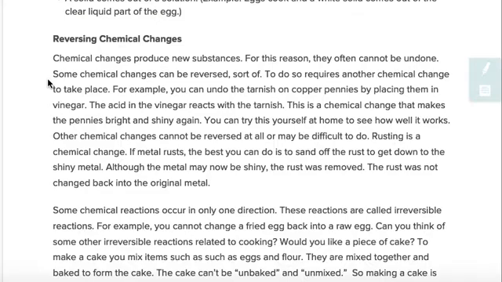For example, you can undo the tarnish on copper pennies by placing them in vinegar. The acid in the vinegar reacts with the tarnish. This is a chemical change that makes the pennies bright and shiny again. You can try this yourself at home to see how well it works.